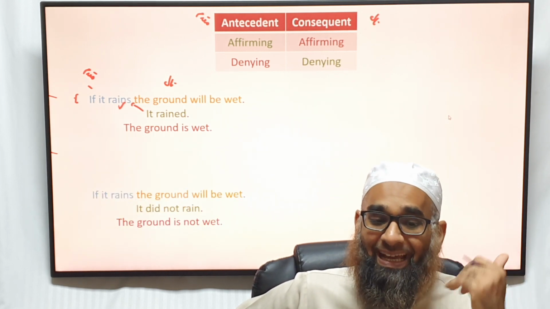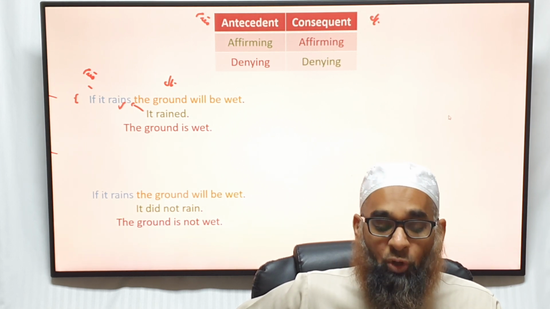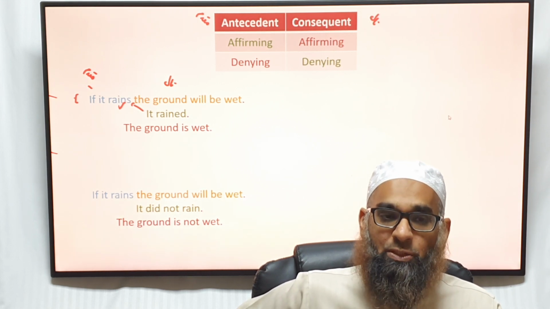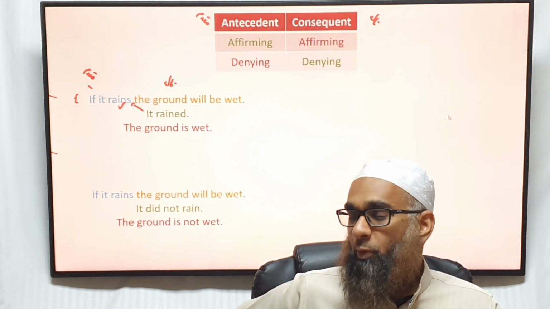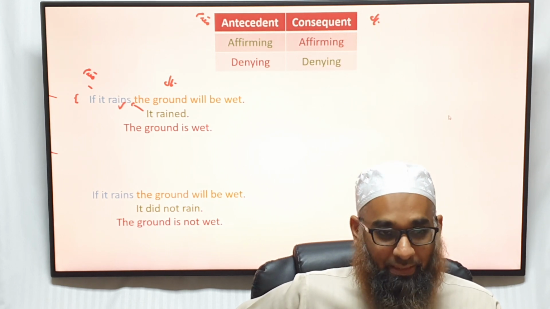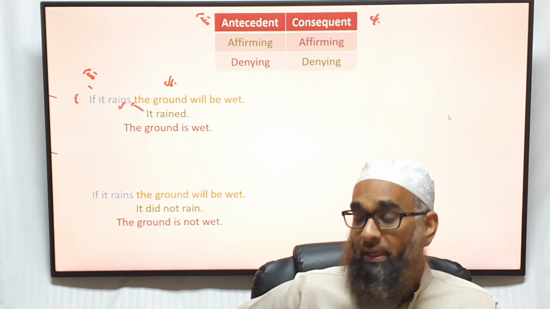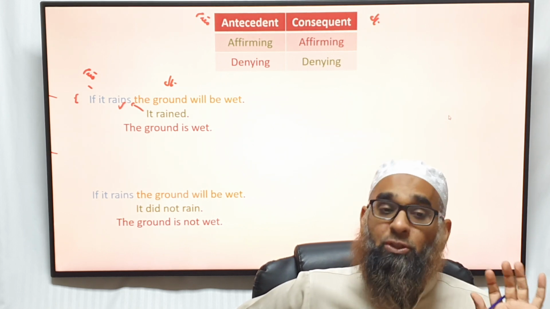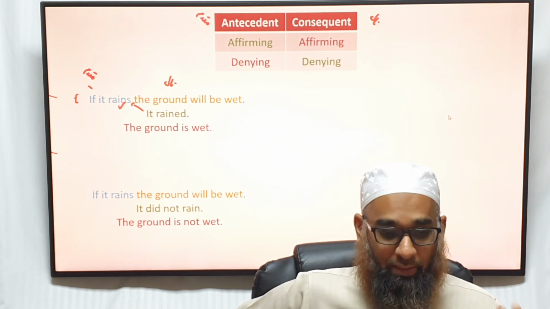If we deny the antecedent: if it rains, the ground will be wet. It did not rain, therefore the ground is not wet. Is that valid? No. Why not? Yeah, you wash the car there, but you pour water there. Do you understand? So denying the antecedent is not a valid form. It may be correct, but that's just coincidental. Are you following me?